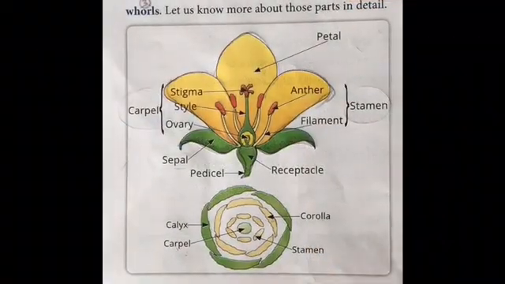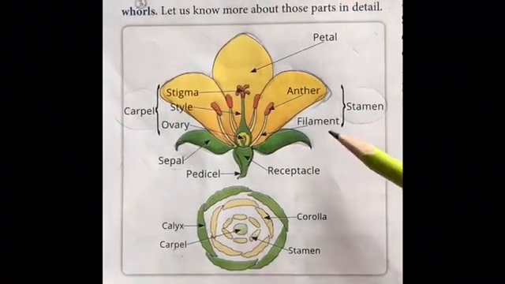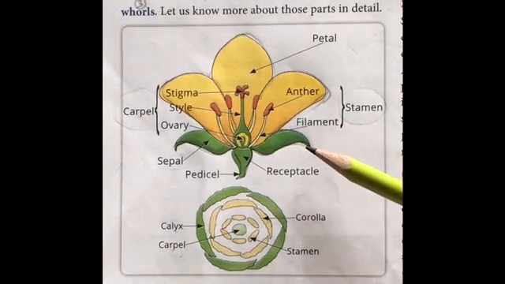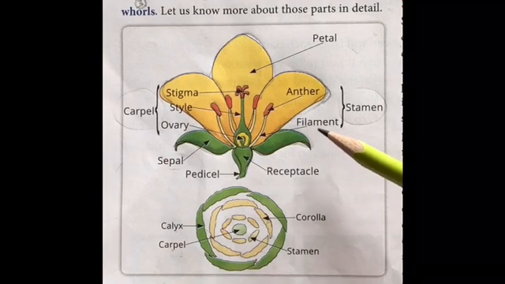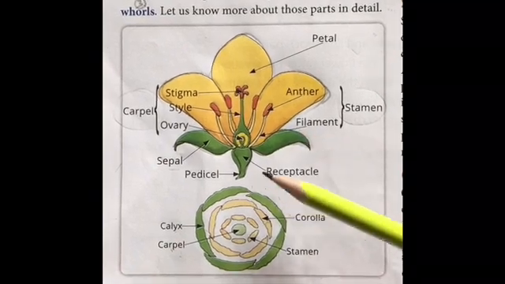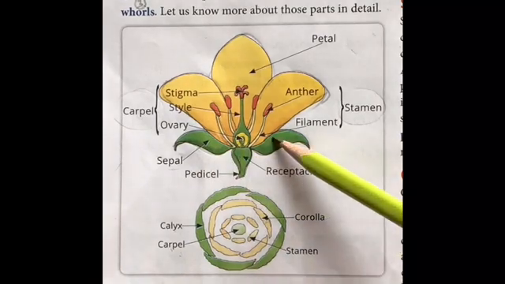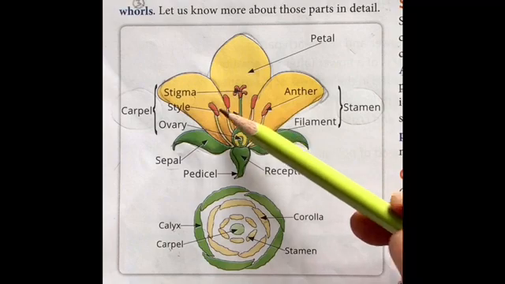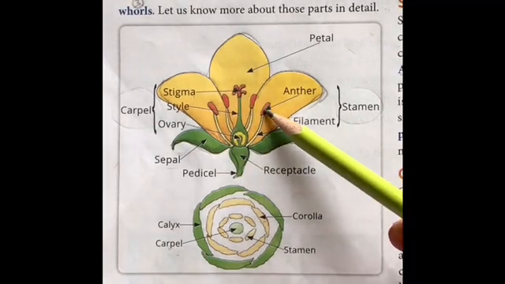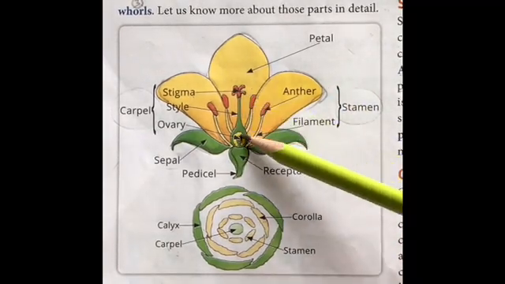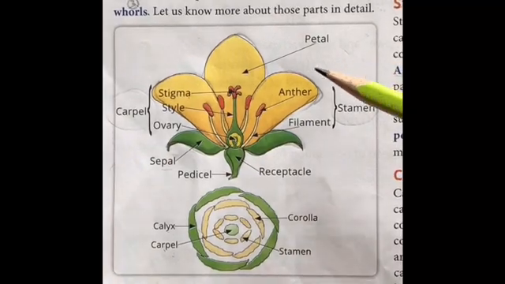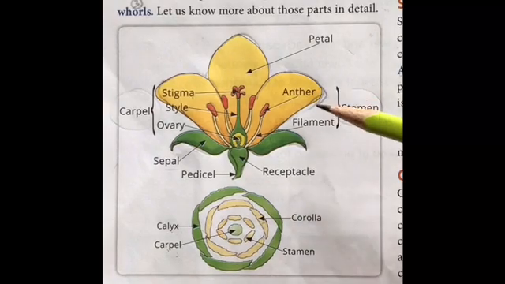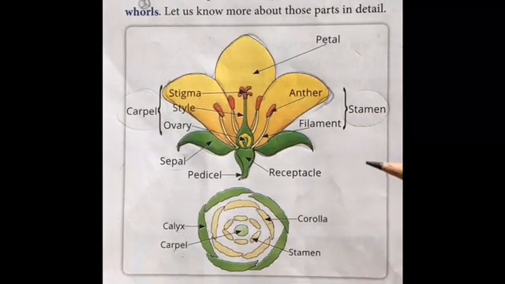Students, we have already discussed the different parts of a flower in our last lecture. If you haven't seen, please see my last video. Basically it has pedicles, then it has petals, then it has stamen. These are the stamens, and after that it has the carpels. Fine. So all the parts were explained earlier. I'm just going to remind you about that.